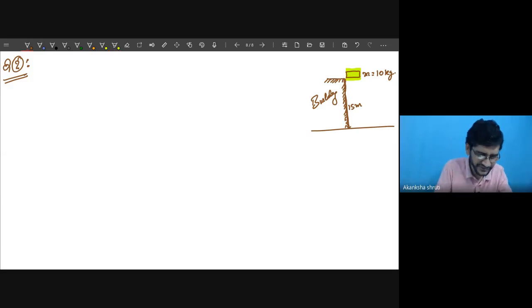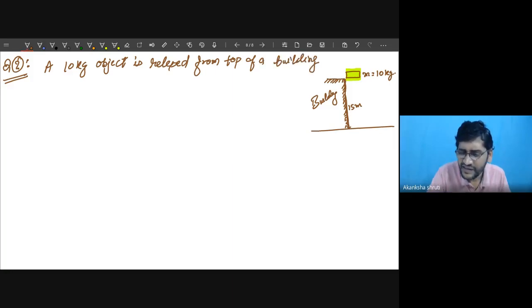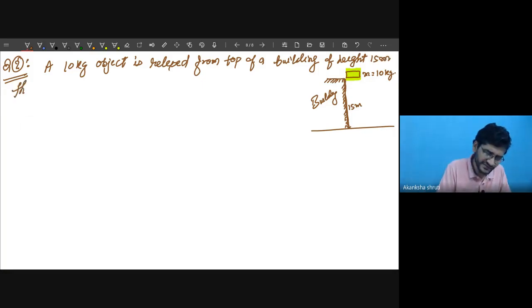So write down the question. A 10 kg object is released from the top of a building of height 15 meter, then find the work done by gravity.